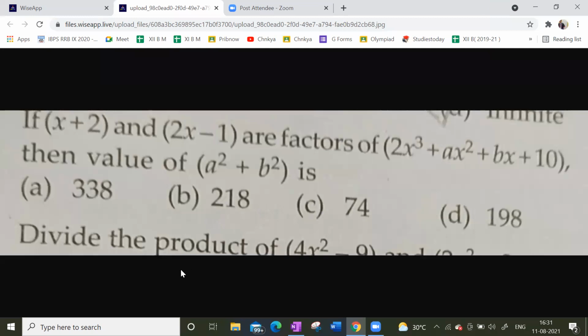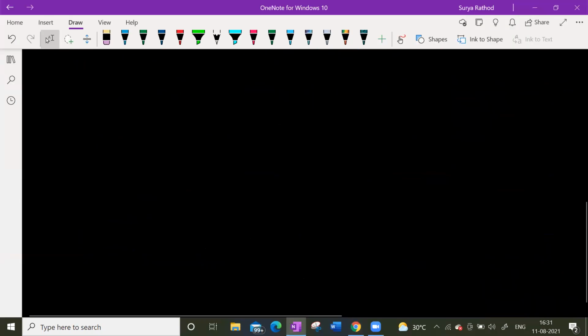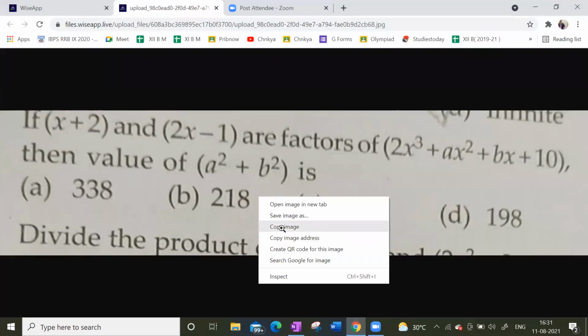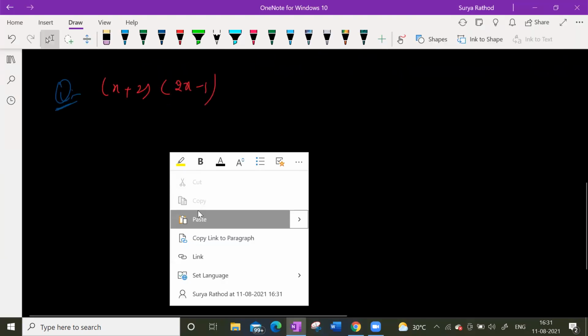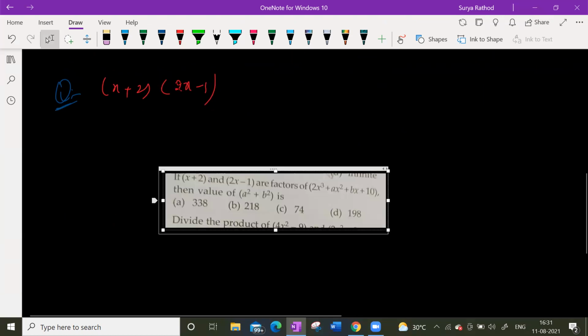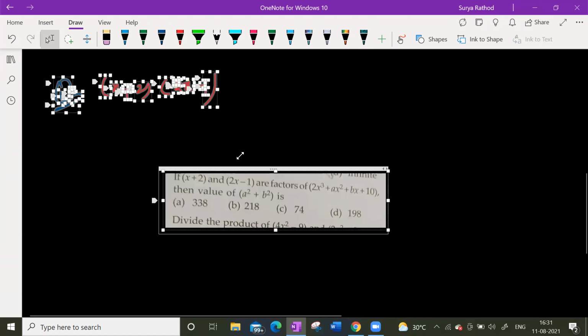Where is that? Here. Look at this. Let us write. So x plus 2 and what was that? 2x minus 1, right? Or else we'll do one thing. One second. Copy image. Paste the problem.